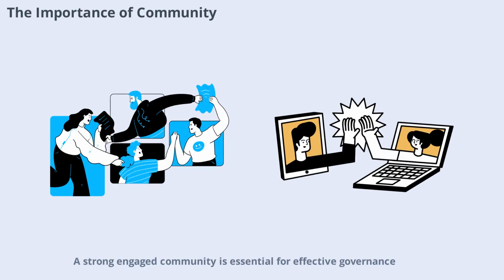A strong, engaged community is essential for effective governance. Communities drive discussions, hold leaders accountable, and ensure that decisions reflect the needs of users. Projects with active communities tend to be more resilient and innovative. Building and maintaining a healthy community is a top priority for any successful crypto project.